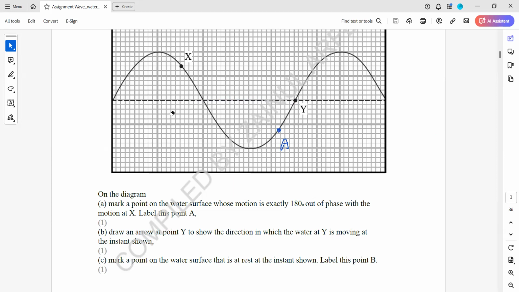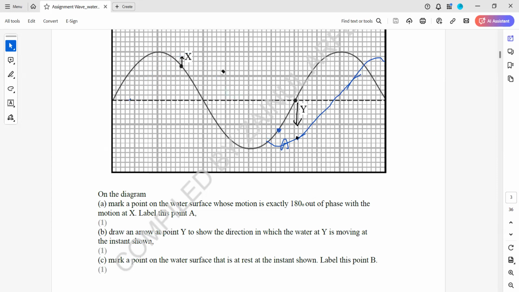Draw an arrow at point Y to show the direction in which the water wave at Y is moving. Look, this is a progressive wave. Progressive wave means it will continuously move. So if this is a starting position, then the new position of the wave will be like this. So if we want to complete the position, the blue line which I drew, the new position of Y will be here. So Y is going down, and the new position of X will be up. So X is going up.